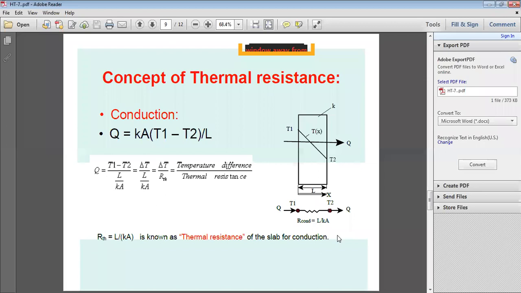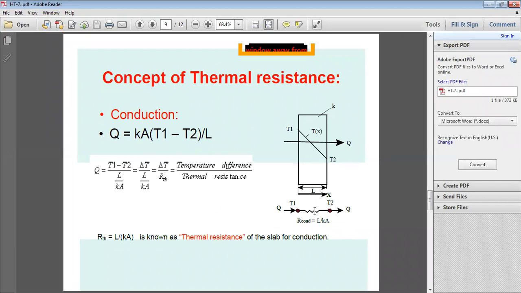So E is equal to I R: voltage E, current I, resistance R. From that, electrical resistance R is equal to E by I, voltage by current. Here also, thermal resistance R_TH is equal to delta T by Q, temperature difference by Q, the heat transfer rate, the heat potential.